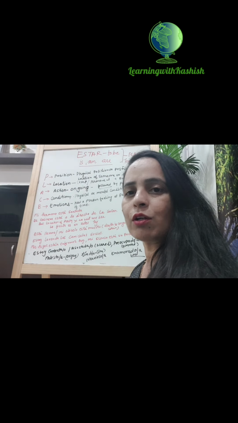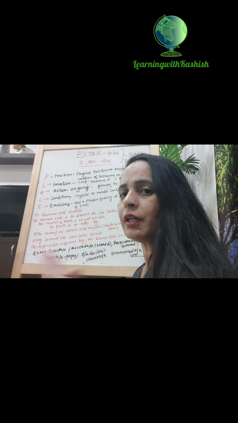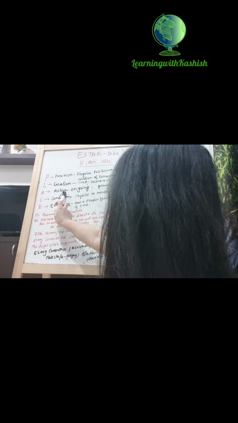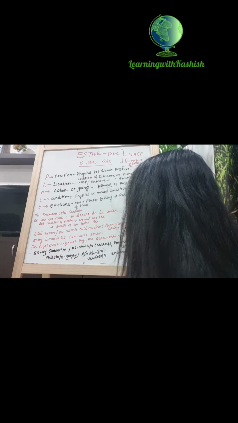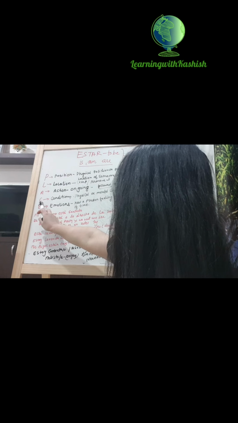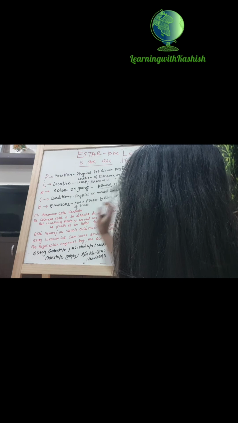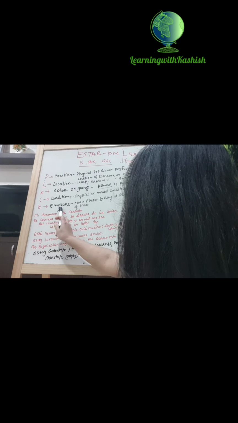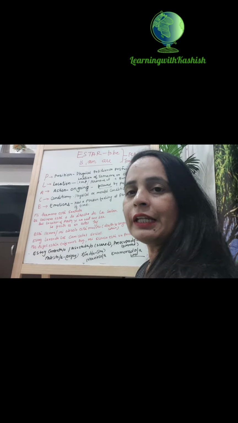But if it is the location of a party, there is an exception. We will use ser. I will give some examples for this. Then A stands for action. Action should be ongoing action, and it is followed by a past participle. Okay. I will give you an example for this also. Then C for condition. It can be physical or mental condition. Then E for emotion. How a person is feeling at a particular point of time.